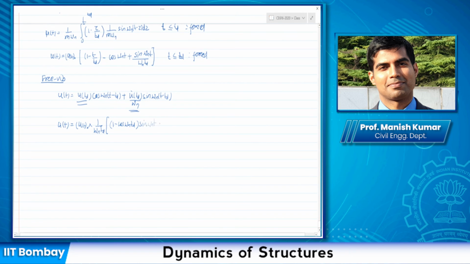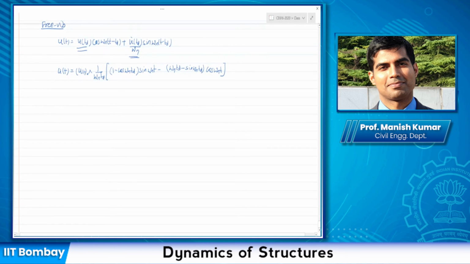So do not worry about the equation. I'm just writing it so that if you try to derive it yourself, you have some reference or an answer to compare to. Now, this is the response for the forced vibration phase.